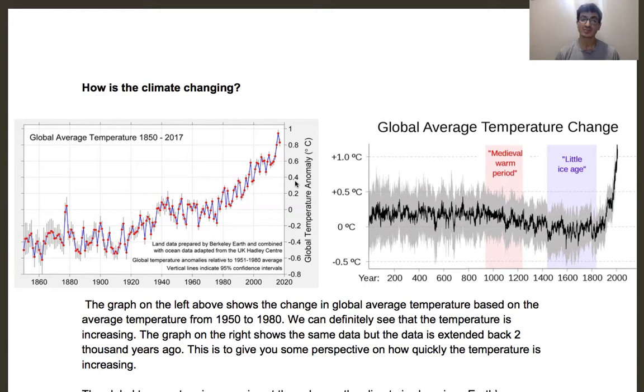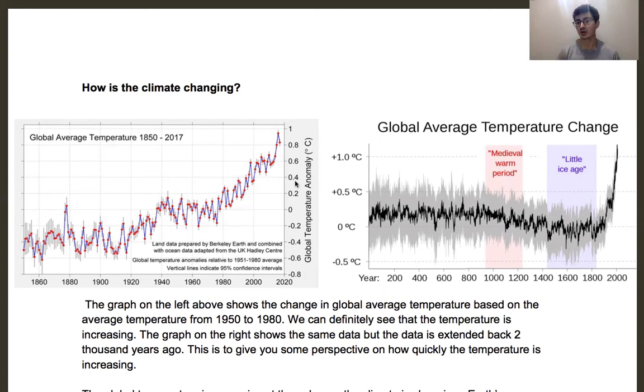Okay, so that's the data on the left. The data on the right I wanted to put in there just to show you really how sharp the increase is. This goes back to the year 0, they just didn't call it that back then, and it has the same average data, averaging the data from 1950 to 1980. It shows how over time Earth's temperature has slowly changed, but all of a sudden it drastically jumped up. The black line is the predicted values, and those light gray lines are the error. So it could be as high as that or as low as that.